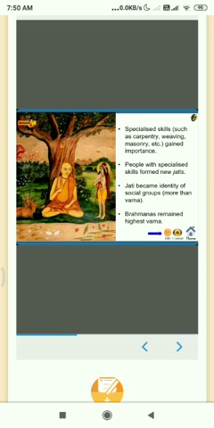Some of the specialized skills like carpentry, weaving, and masonry gained importance with the growth of society. People with specialized skills formed new jatis and subcastes. Later, jati became the identity of a social group, but Brahmins were able to maintain their position.